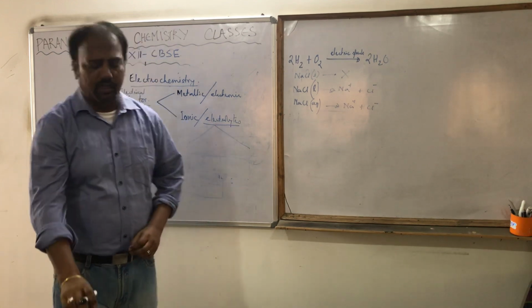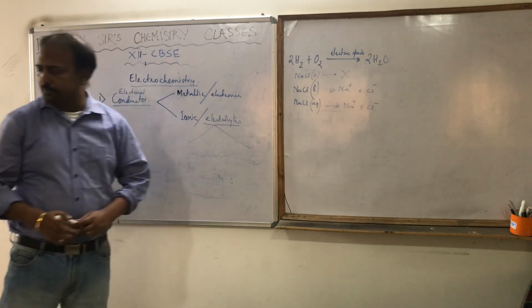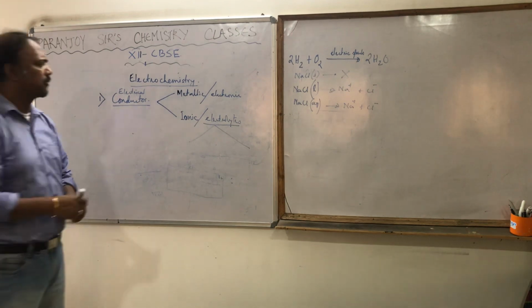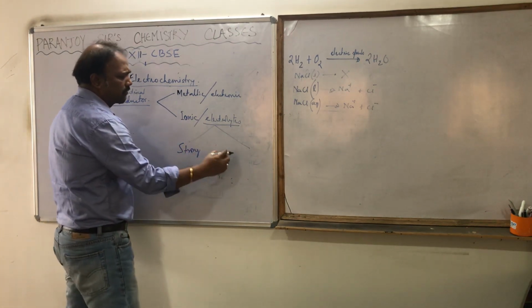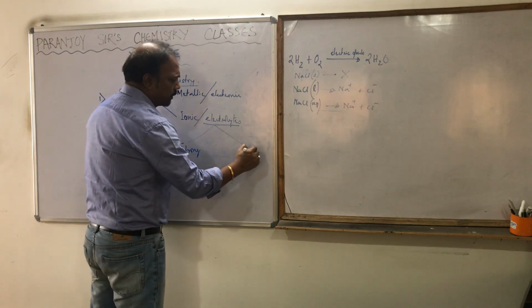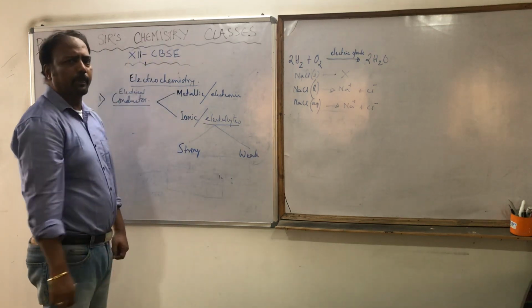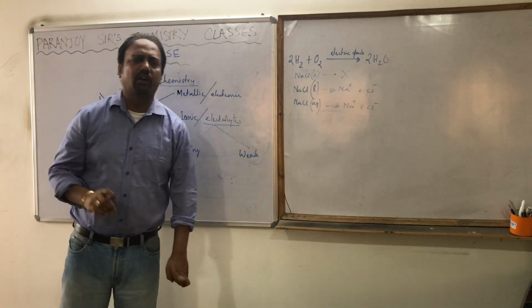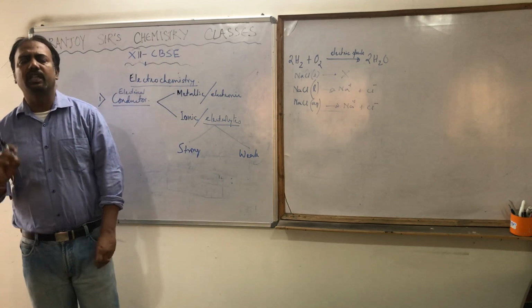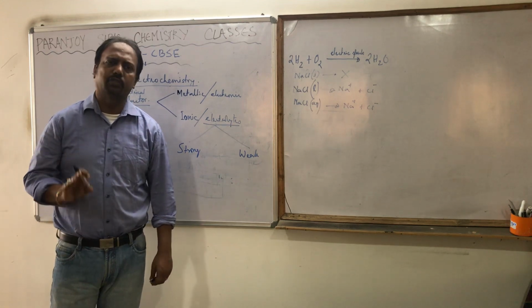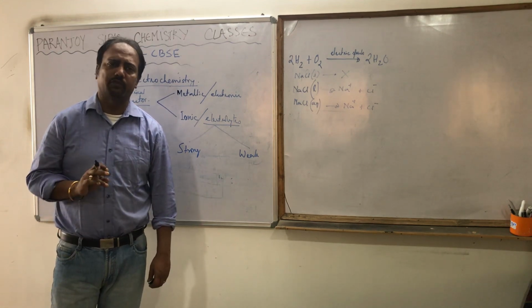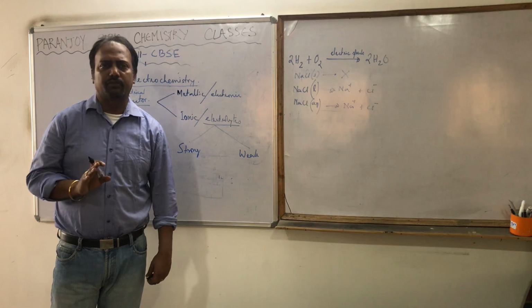That's an electrolyte. Now electrolytes can be of two types: one we call strong electrolyte, another we call weak electrolyte. What are strong electrolytes? The electrolytes which are almost completely dissociated. Almost is a very important word; nothing is completely dissociated.